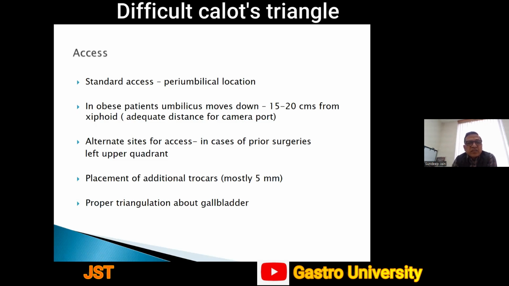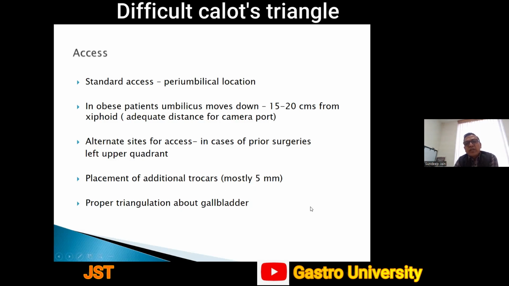Alternate sites of access have to be understood and practiced. In case of prior surgeries, the left upper quadrant or Palmer's point, as we know it, is the site of access.